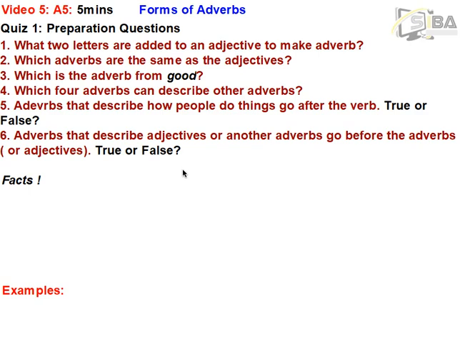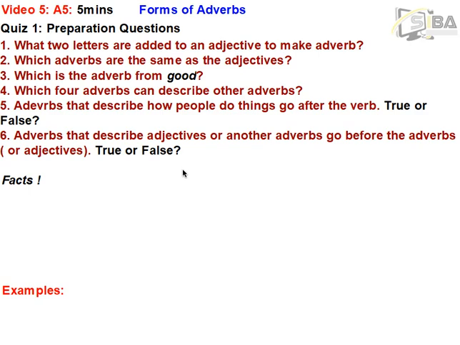Then 4, which 4 adverbs can describe other adverbs? If you go back to our previous video, that is video 4, you can get some of them. Then you look for others yourself. There are some adverbs that mostly modify other adverbs. So look for 4.